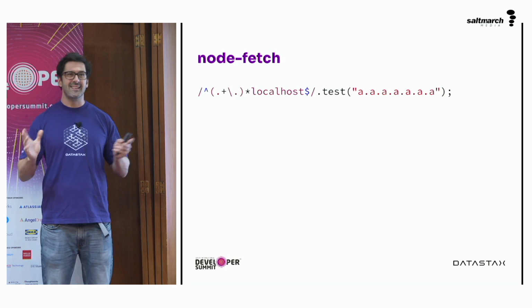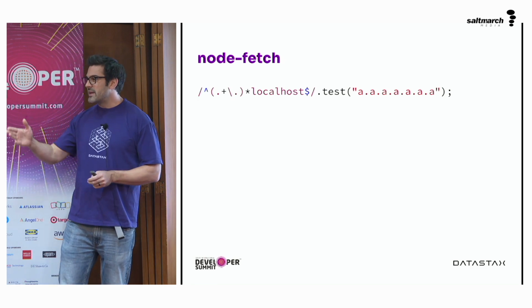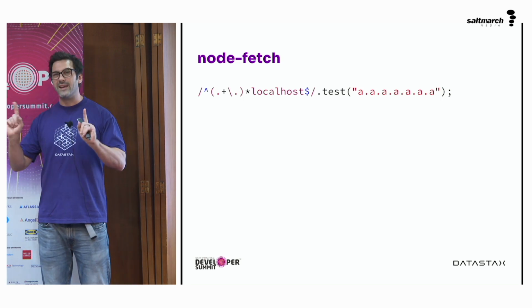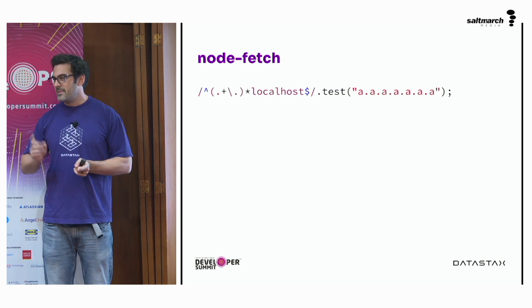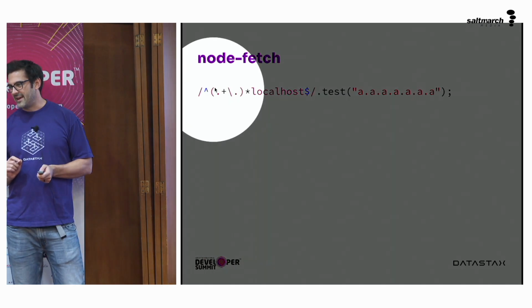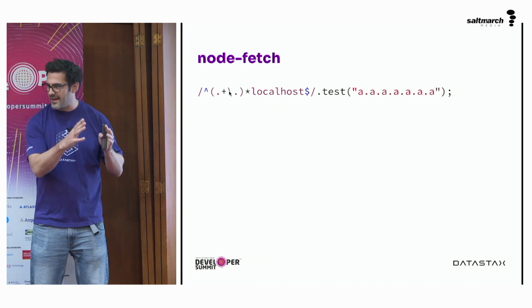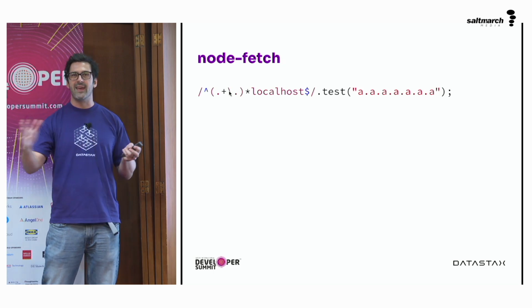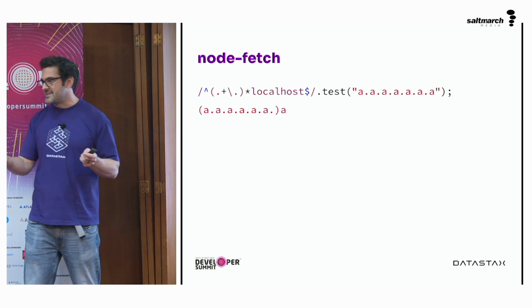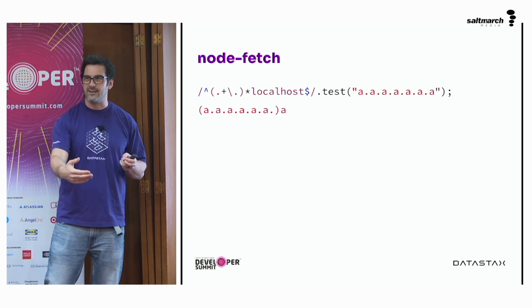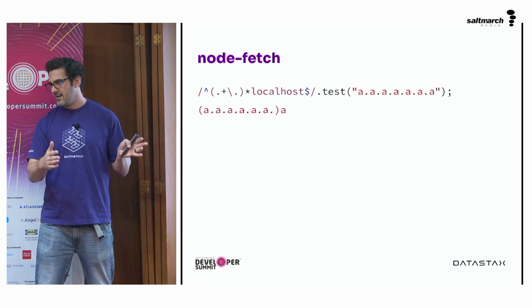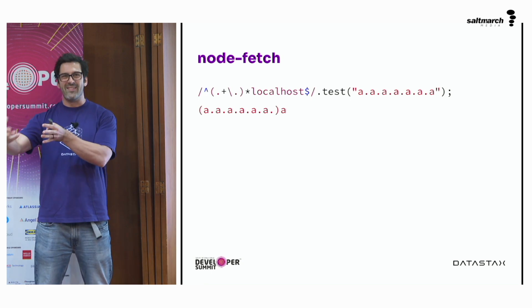Because if you decide to test this, again, with something that's going to fail, we can absolutely see as people that testing this against that regular expression is going to fail immediately, or should fail immediately, because it doesn't end in localhost. But that's not what the engine does. The engine in this case looks at this first group at the start and goes, all right, cool, we can have anything 1 or more times. Let's grab all the anythings 1 or more times. We can go all the way to the end, actually. And then it steps back. It goes, okay, I do need a dot. I need a period after that. So it steps back 1 and goes, okay, we've got the last period, and then before that it was anything. And then this fails because we got an A at the end, not localhost.